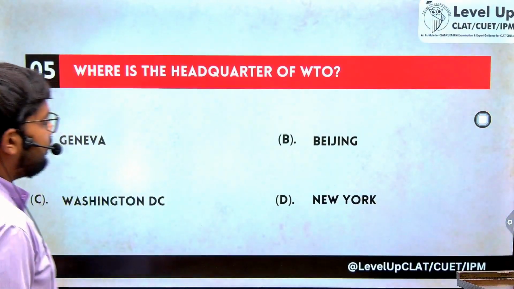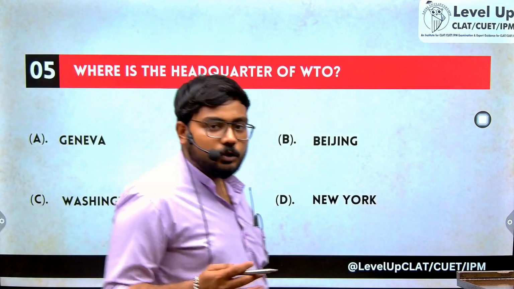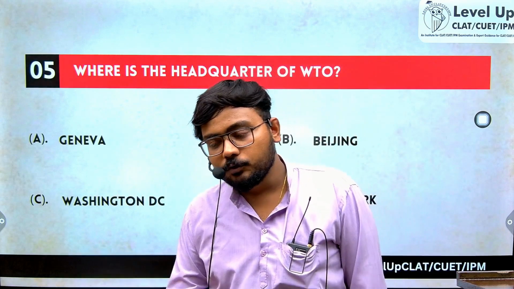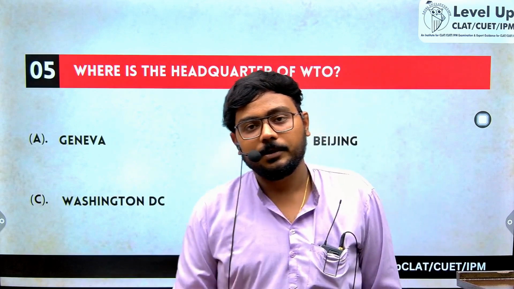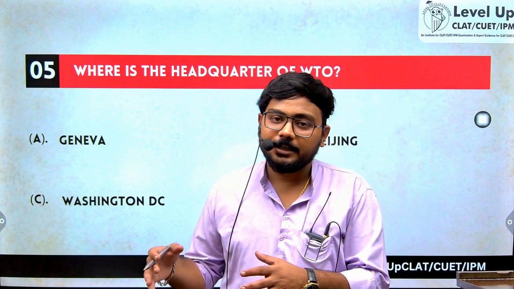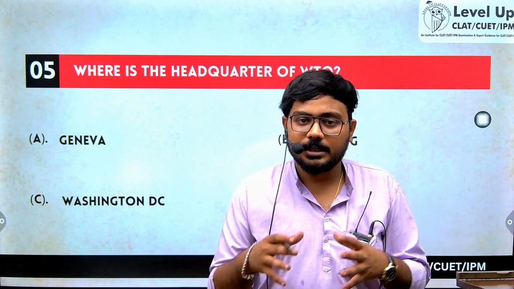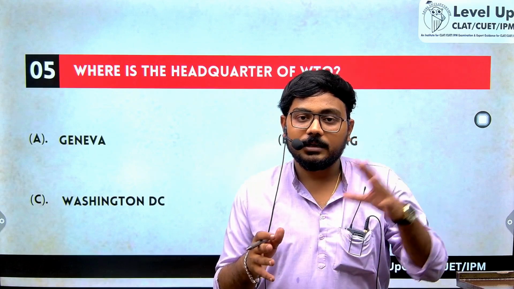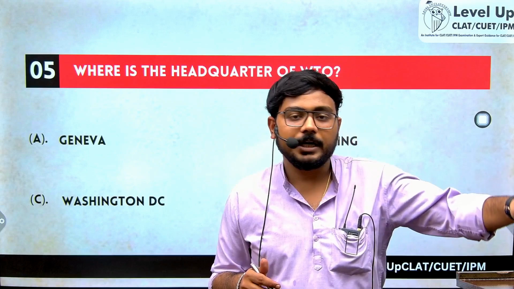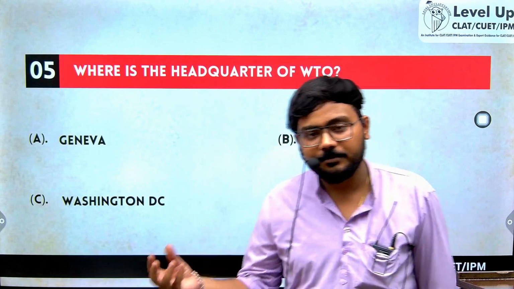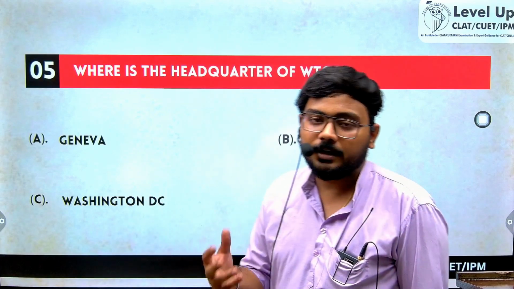Now, where is the headquarter of WTO? Now, what is WTO? WTO promotes the free flow of goods, services, and investment between different countries. WTO was previously called GATT, General Agreement on Trade and Tariff, which came into force in the year 1948, and only in the year 1995 GATT was converted into WTO. GATT only included goods, while WTO, which came into force in 1995, included goods, services and investments. WTO promotes free and fair trade across the globe.